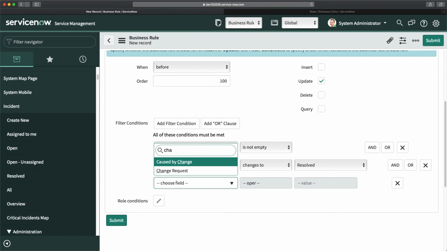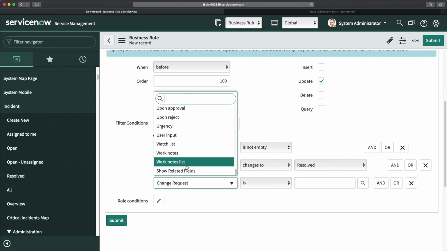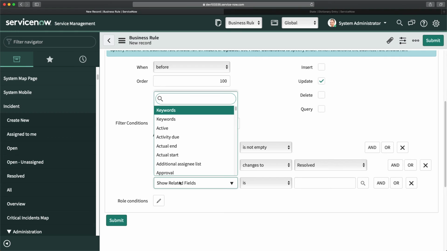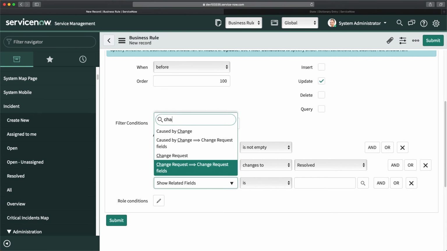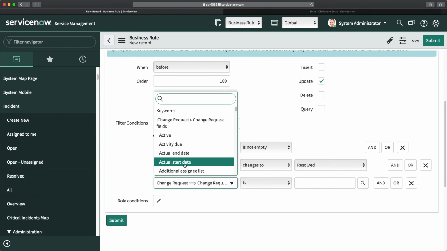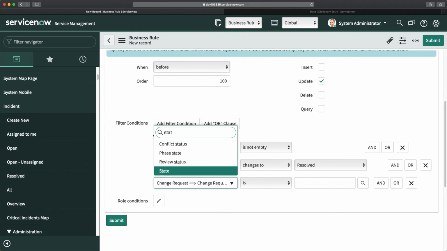Can I do show related records? Yes, we can do show related records. We go to the change request field here, and I think in this case we don't have to write a script. And if I go to state, here we have state.